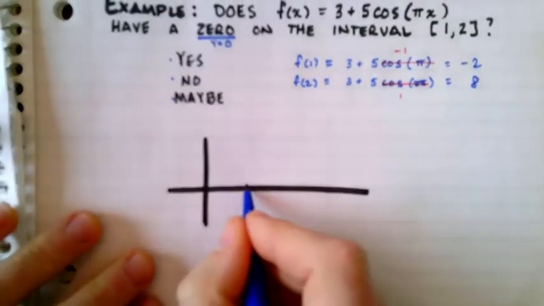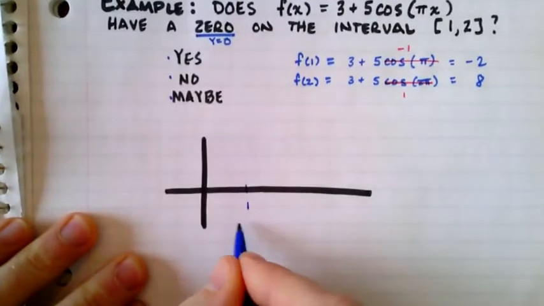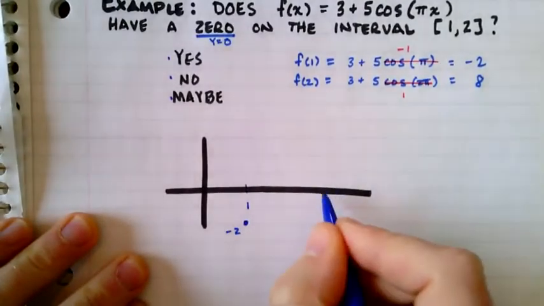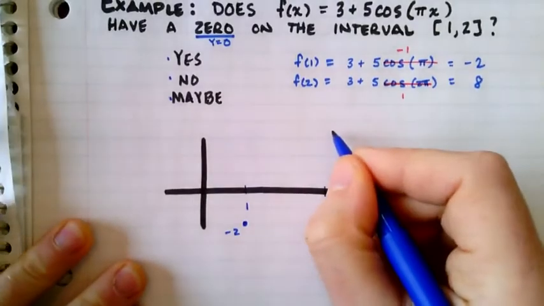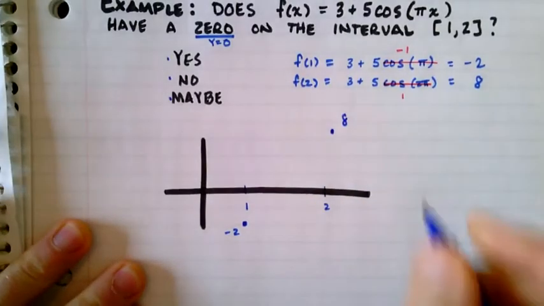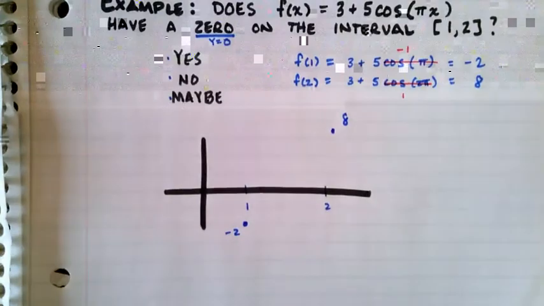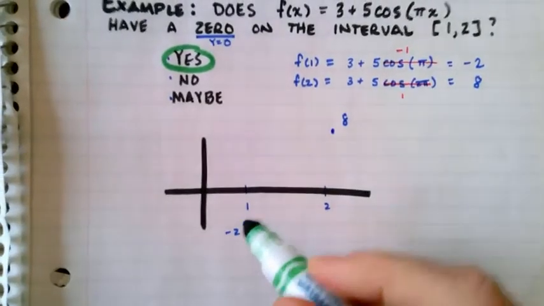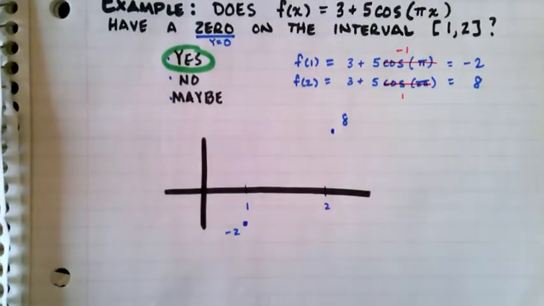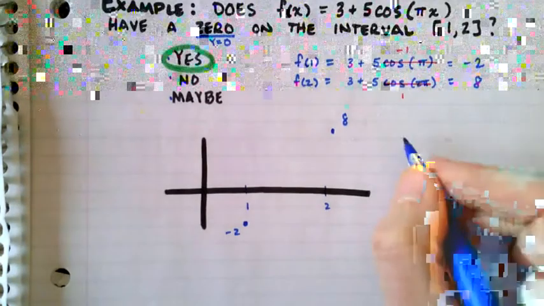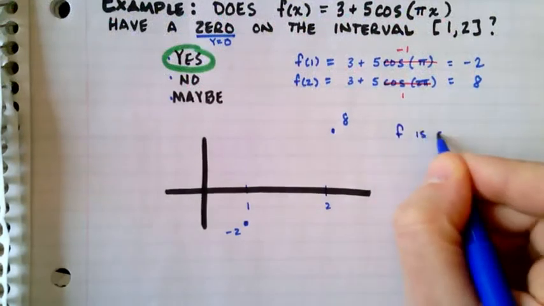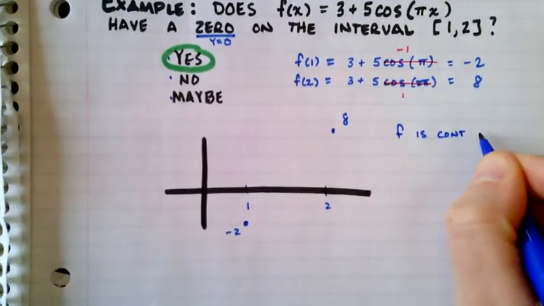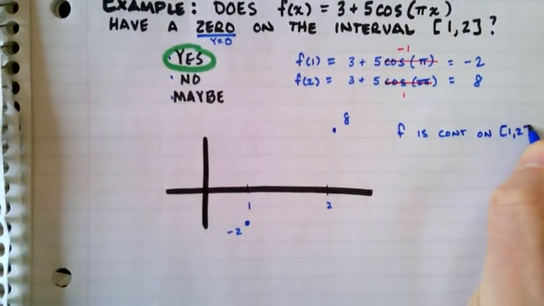So if we picture this graphically, right here is 1. The value of the function is going to be -2. Right here is 2. The value of the function is up here at 8. Our answer is going to be yes. Even though we might not know exactly what path the function takes from here to here, what we can say is this. F is continuous on the interval from 1 to 2.